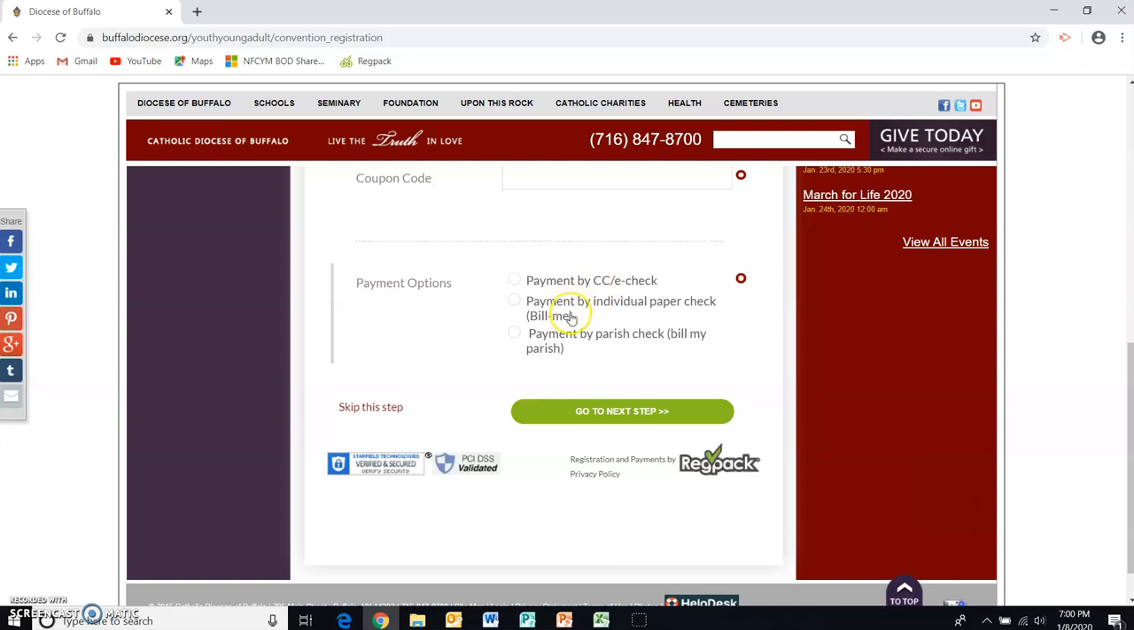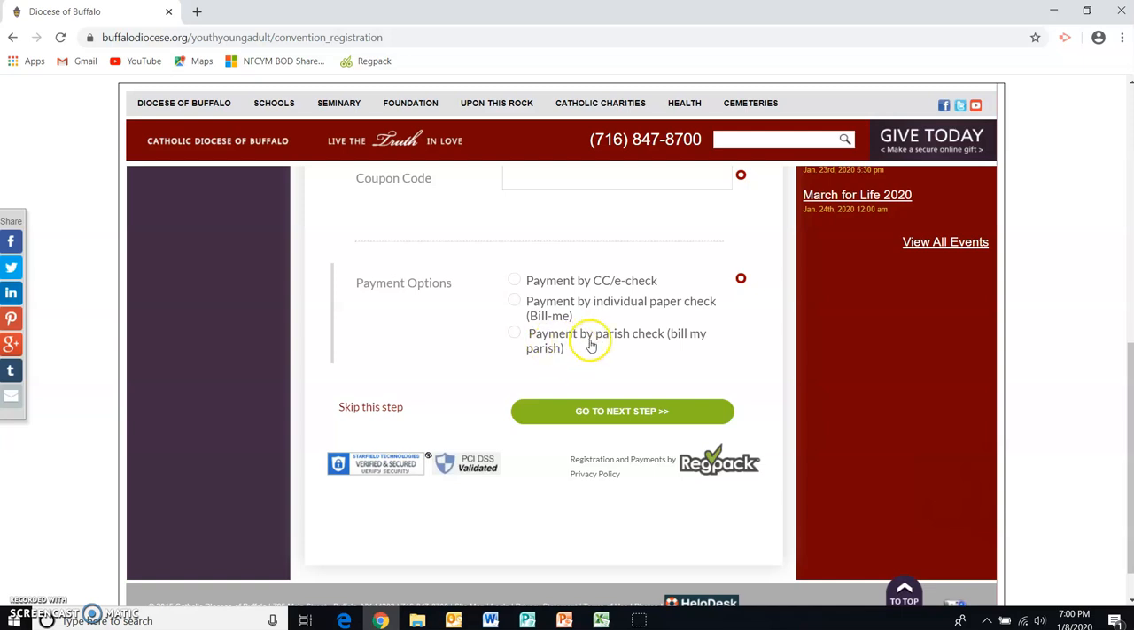Now, the second option is the payment by individual paper check, or the bill me option. If a parent chooses this option, then they will get an email sent to them that reminds them of the amount due. It's basically an invoice, and it provides the information of who the check should be payable to and where they should mail it. Using this option, families are also paying our department directly.